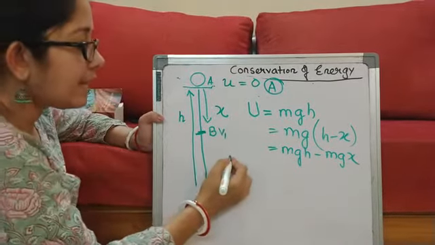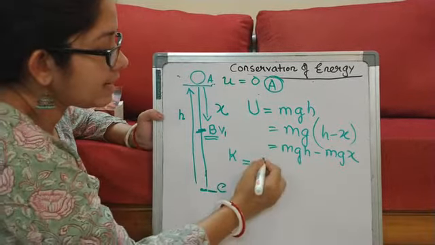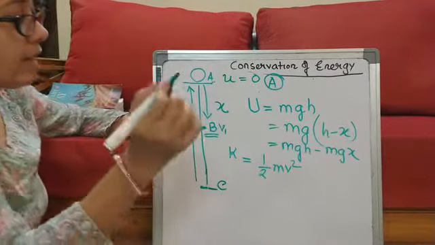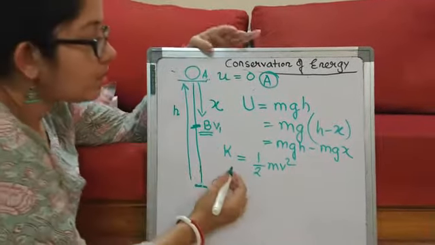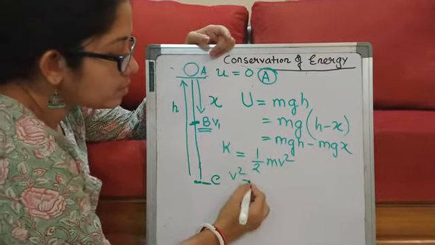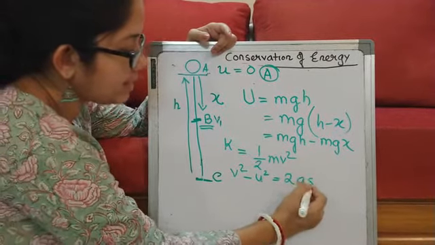Now what is kinetic energy at this position? Kinetic energy, I'll put the formula half mv square. Now what is the formula for v square? From the equation of motion we know that v square minus u square is equal to 2as.